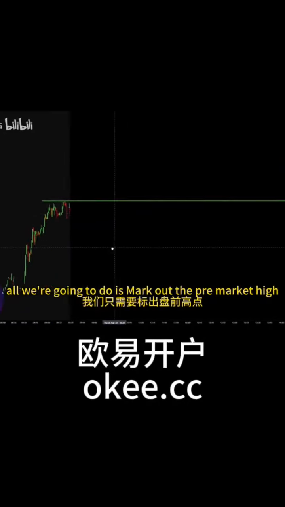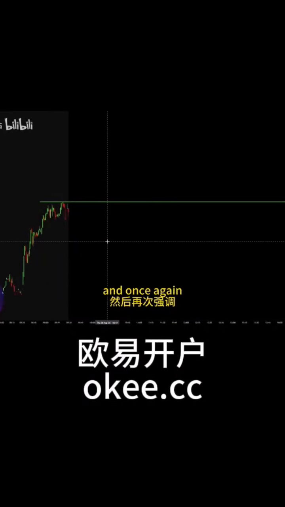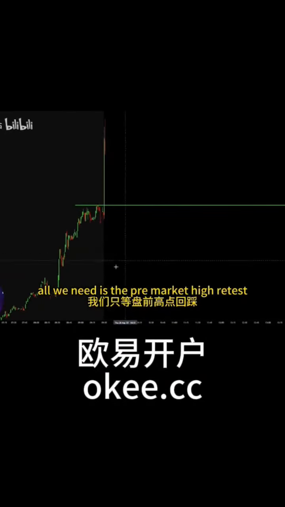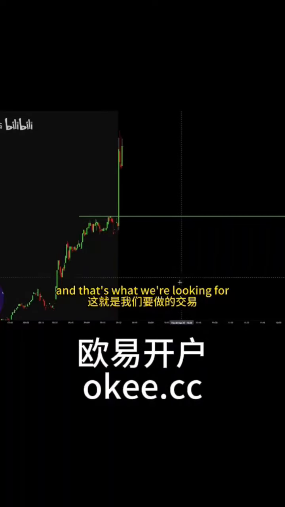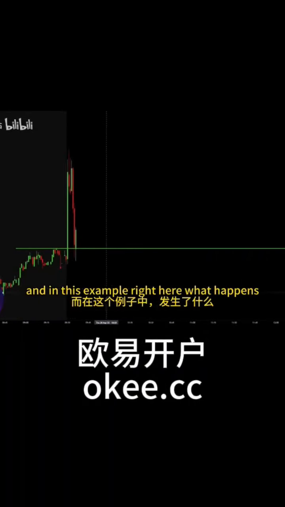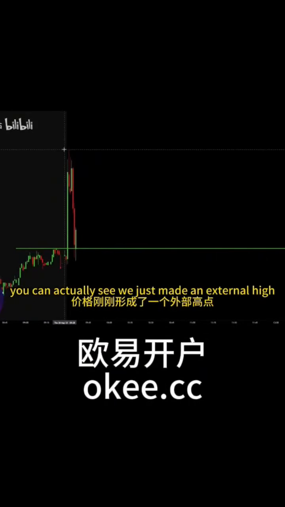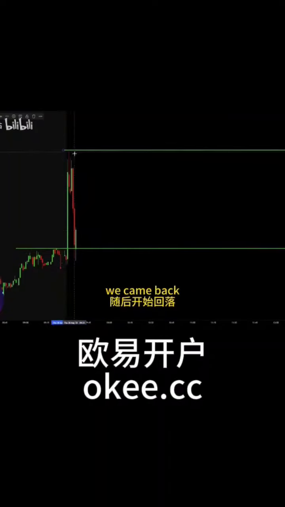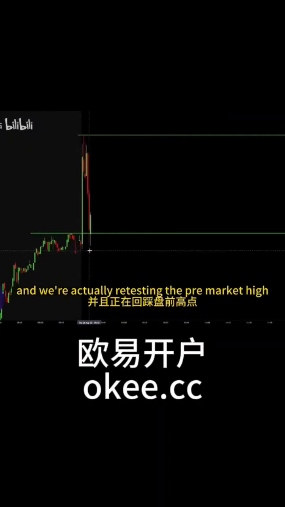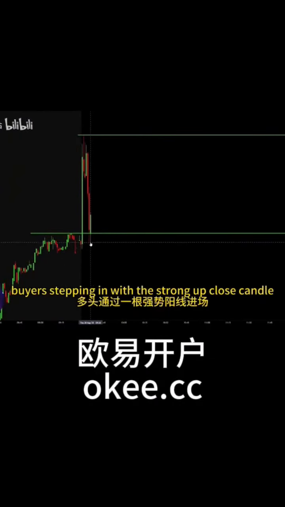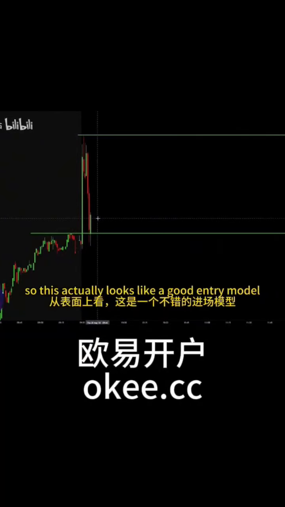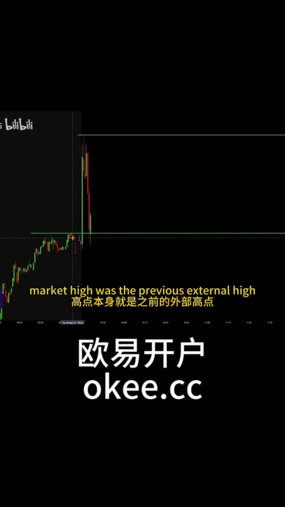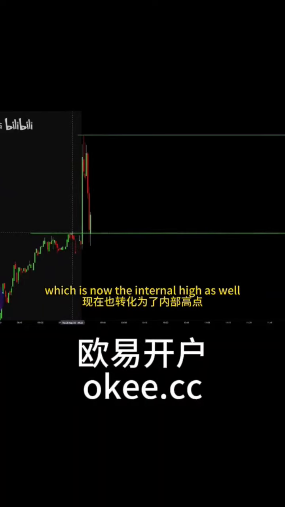All we're going to do is mark out the pre-market high. And once again, all we need is the pre-market high retest, and that's what we're looking for. And in this example right here, what happens? Well, you can actually see we just made an external high. We came back and we're actually retesting the pre-market high with strong price action. You can see buyers stepping in with the strong up close candle. So this actually looks like a good entry model. And this pre-market high was the previous external high, which is now the internal high as well.